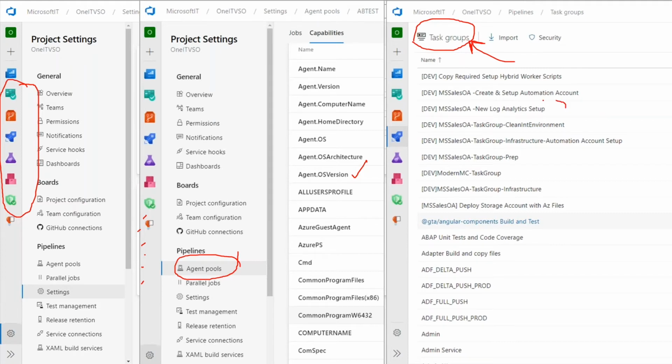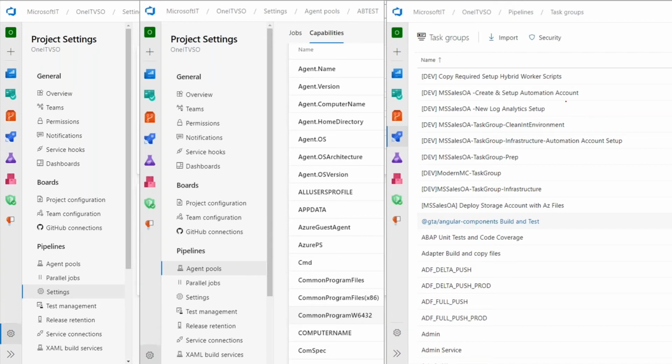If a broad set of people can edit one of these task groups, and you are using that task group in your pipeline, then anything that is being built from that pipeline could have an integrity issue, because someone else is potentially editing what the pipeline does by editing the task group itself, right? So these are some examples of issues that engineers need to worry about and ensure that there are no security flaws, right?